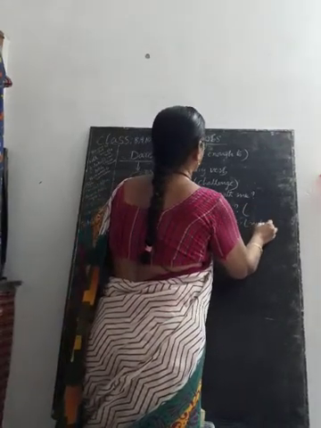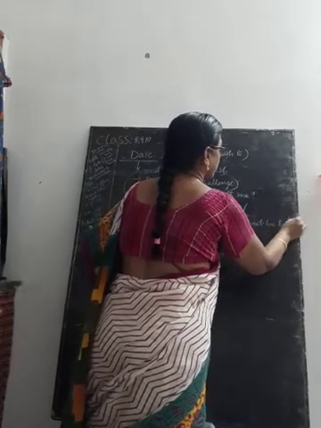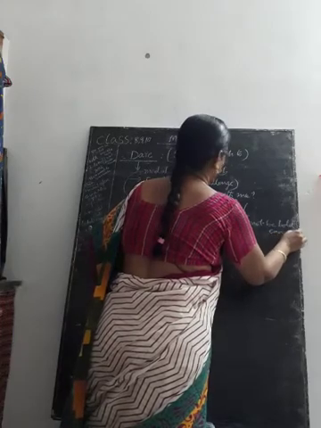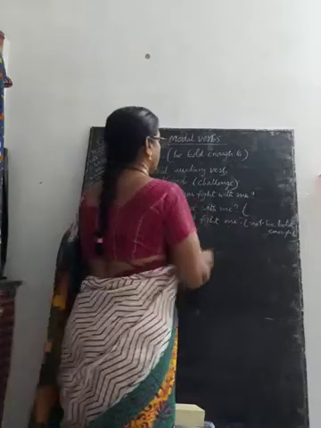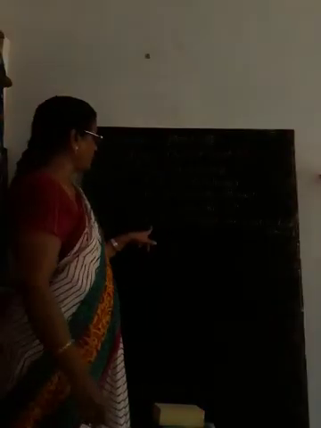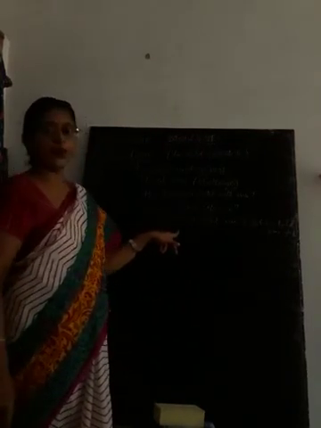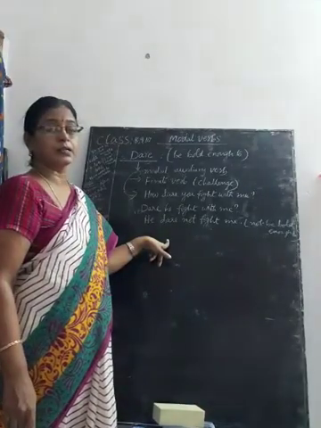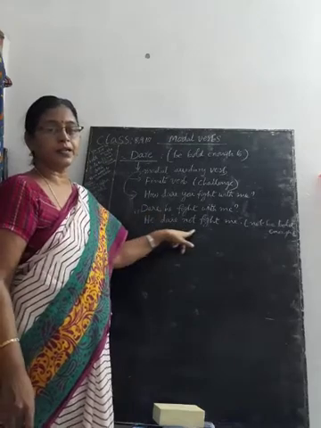He dare not means he is not bold enough to fight with me. Dare he fight with me? He dare not fight with me. I told you already, modal auxiliary verb dare is commonly used in interrogative sentences and negative sentences.